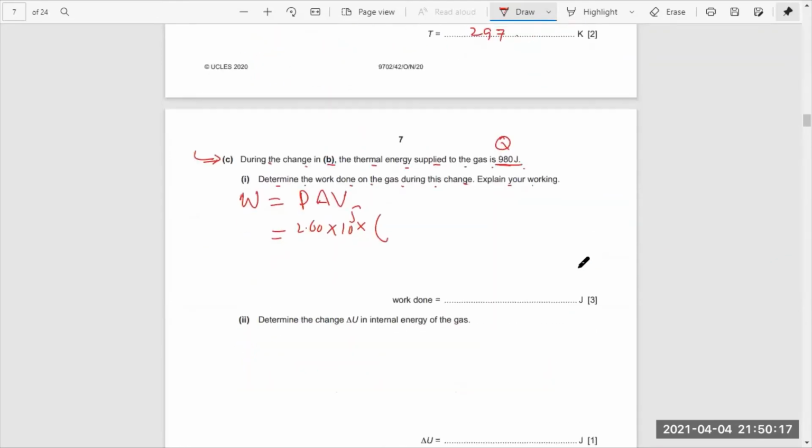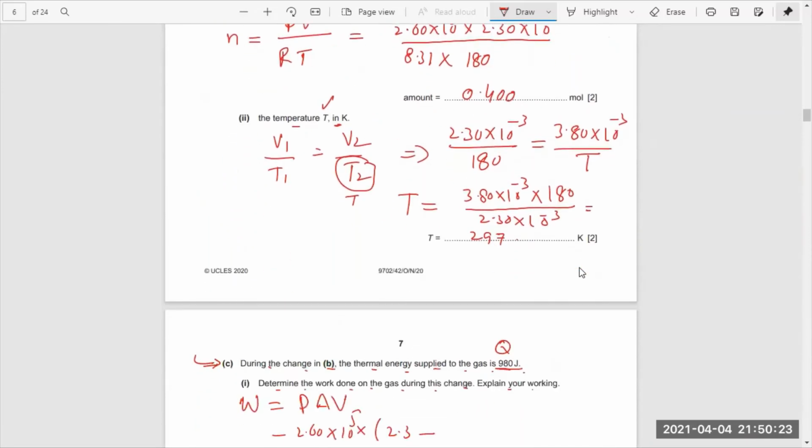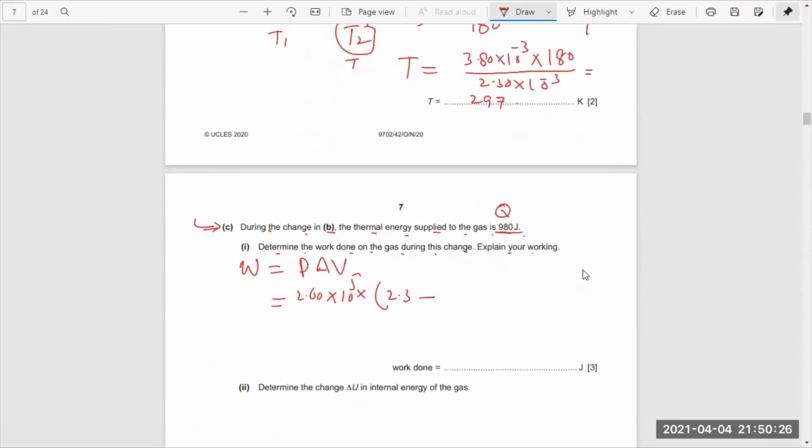So there is an increase in the volume, and we have to notice this. Finally we get the work done as negative. Multiplying all, the value is 390, but this is negative.